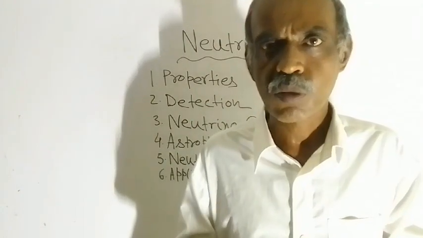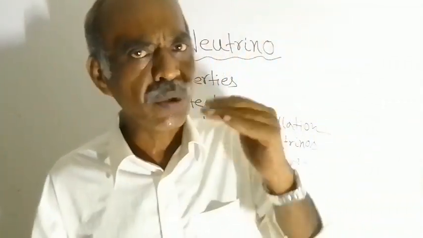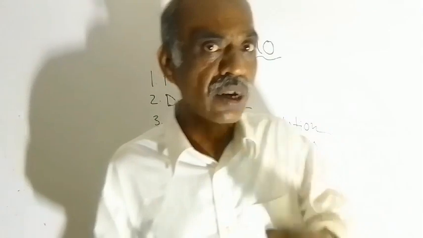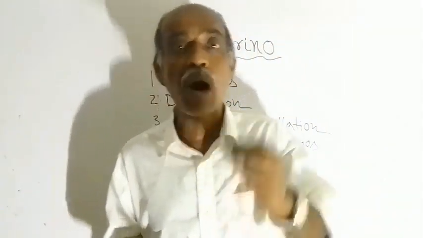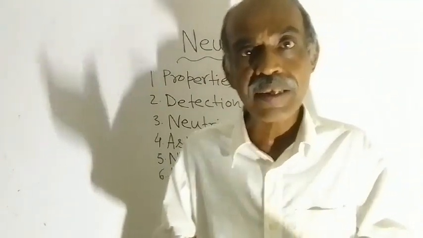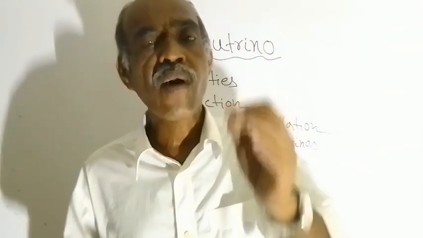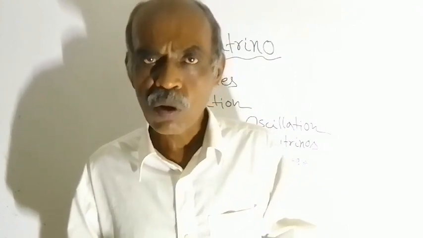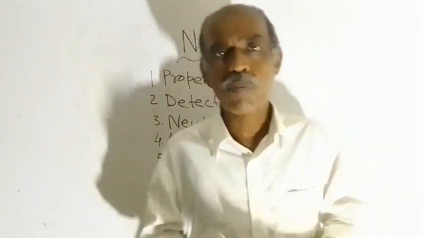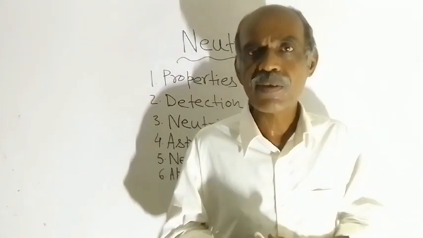I have already said that the mass of a neutrino is the mass of an electron divided by 500,000, very, very small.